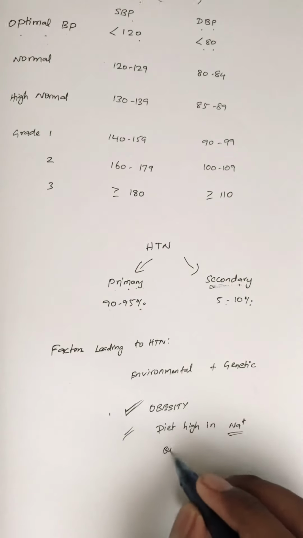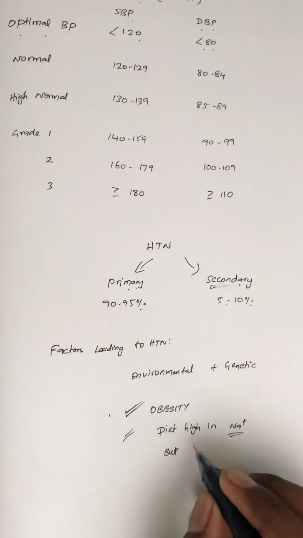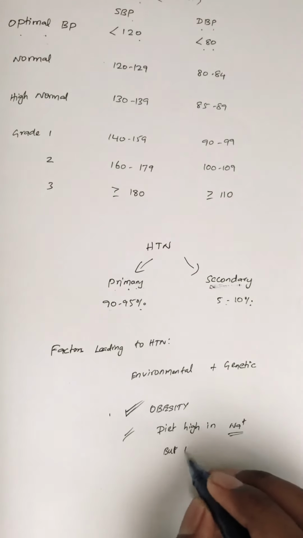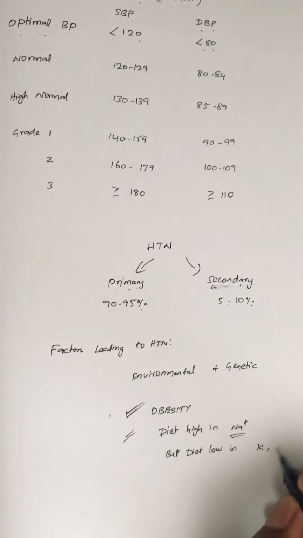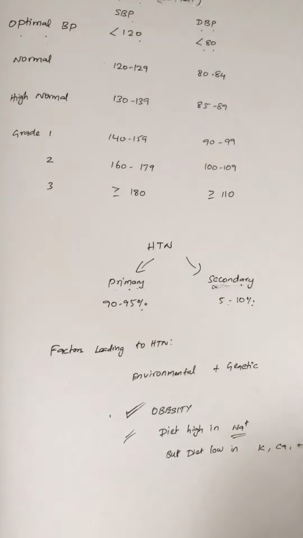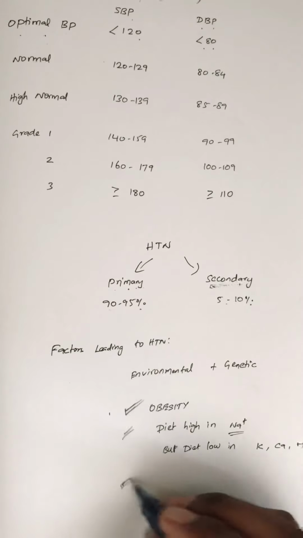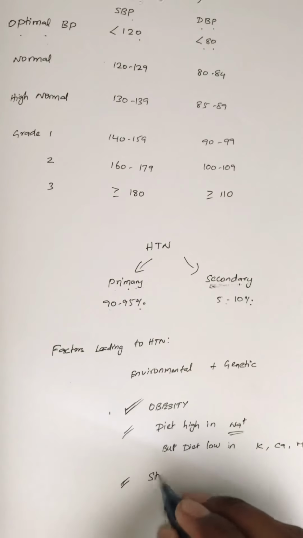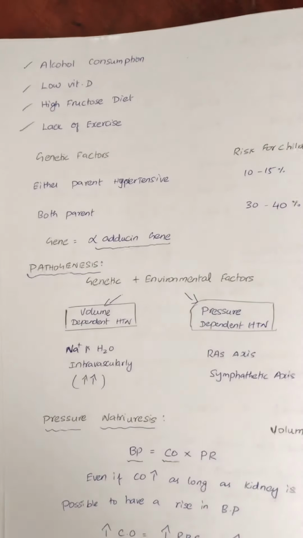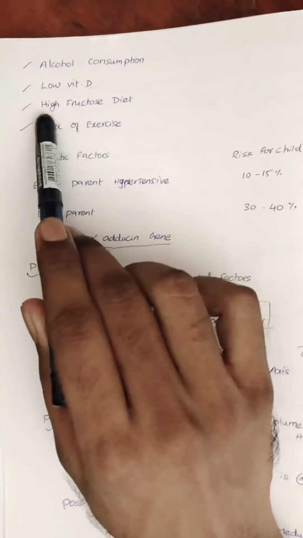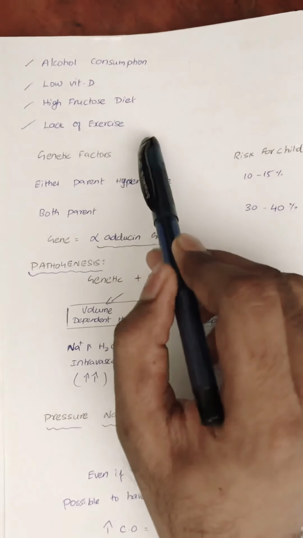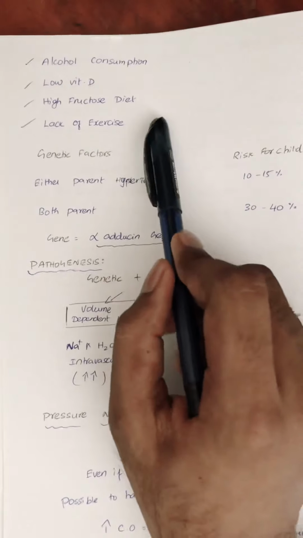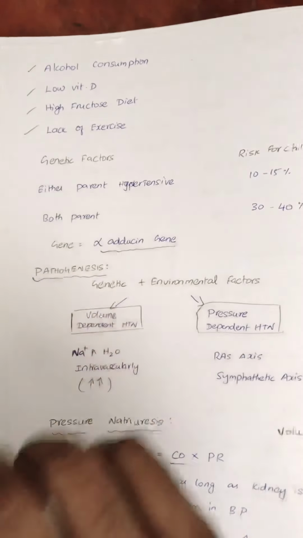But mostly everybody misses to say this: the diet low in potassium, calcium and magnesium. These are some factors. And stress. Other factors are alcohol consumption, low vitamin D diet, high fructose diet and lack of exercise. So we have completed the environmental factors. Now we are going to see the genetic factors.